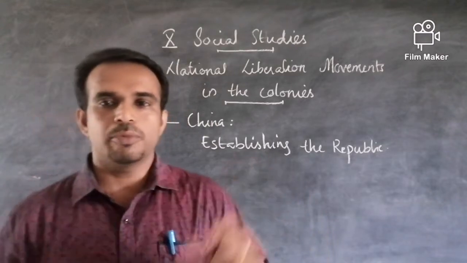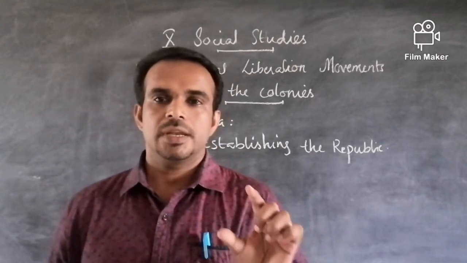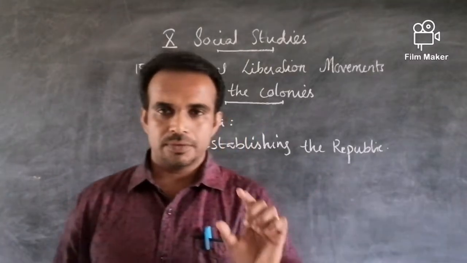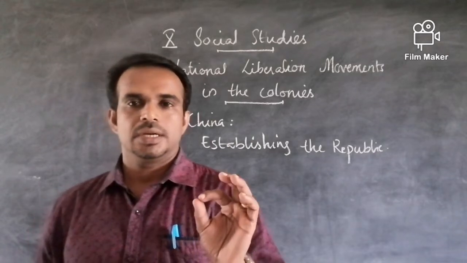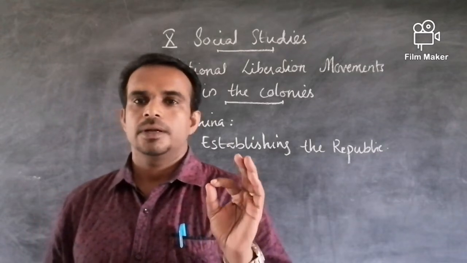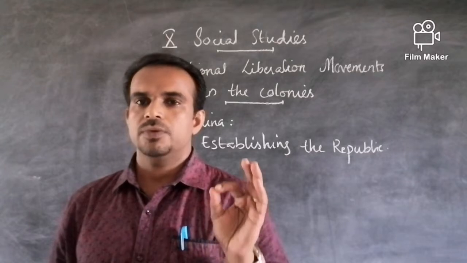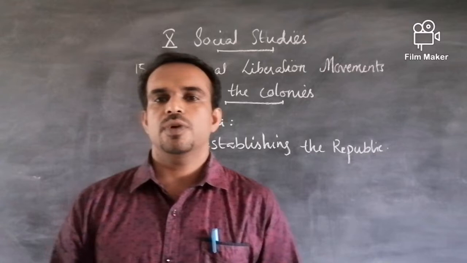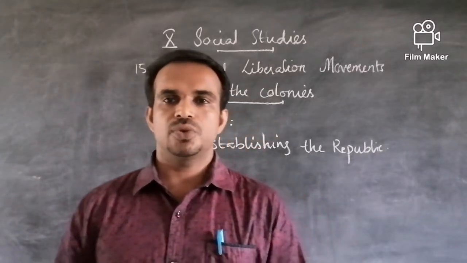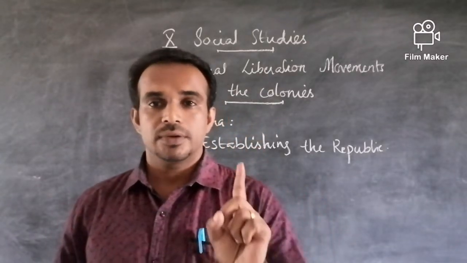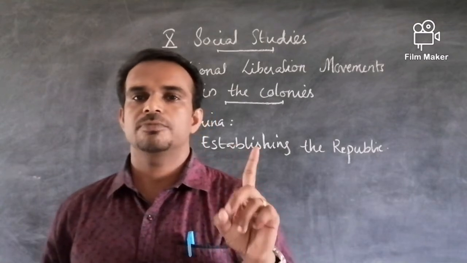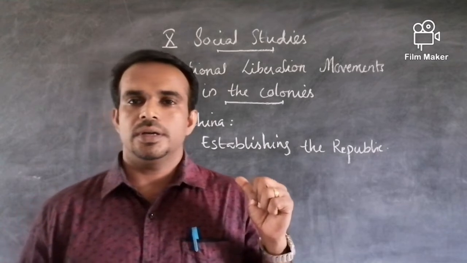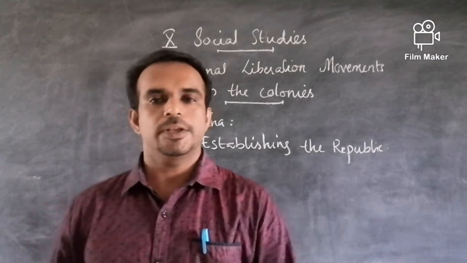Okay, so about China, or the Chinese liberation movement, can be divided into two phases. The first phase was done through Sun Yat-sen, as he was able to establish the republic. And the second phase is the work of Chinese Communist Party. So today in this class we will be discussing the first phase of national liberation movement in China. That means the role of Kuomintang Party and Sun Yat-sen.